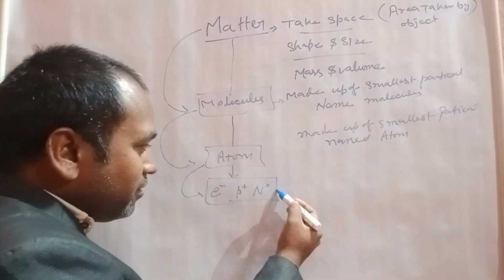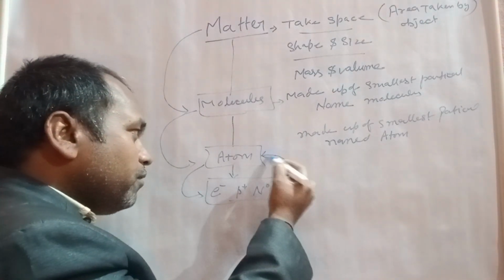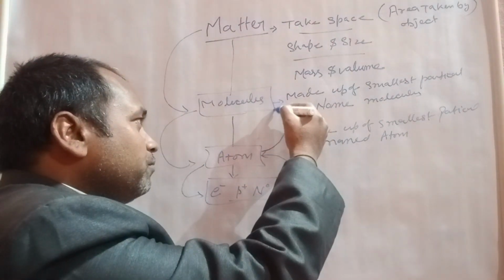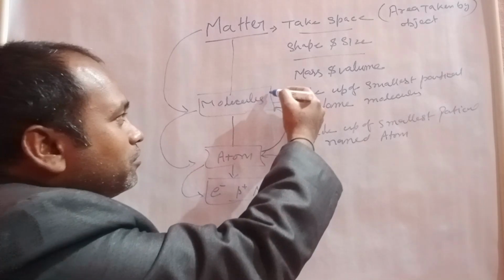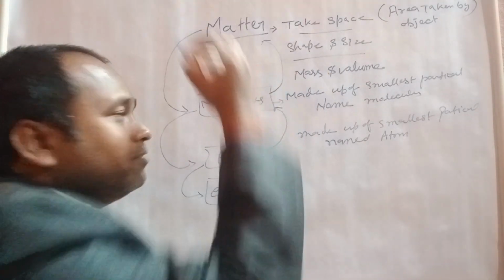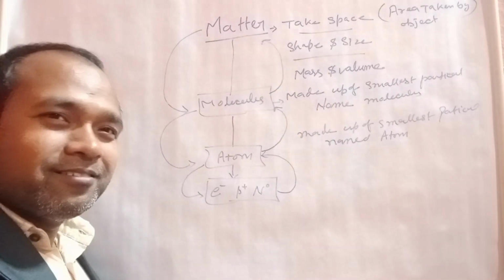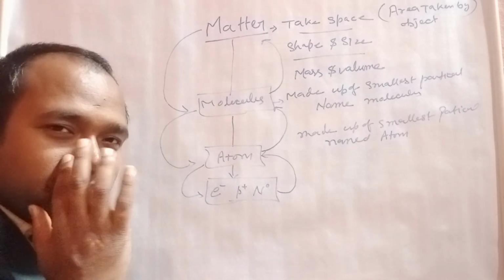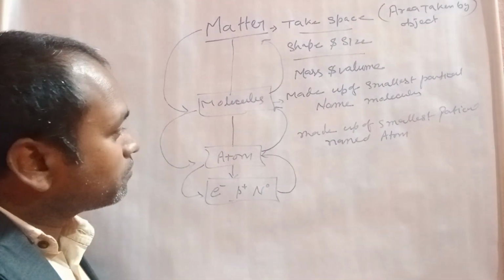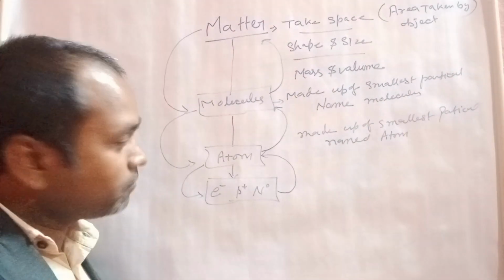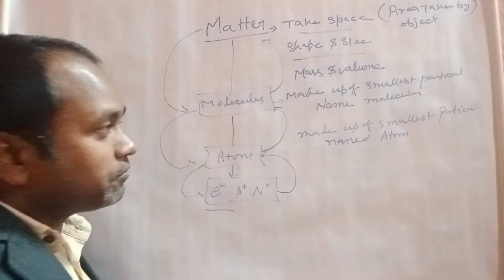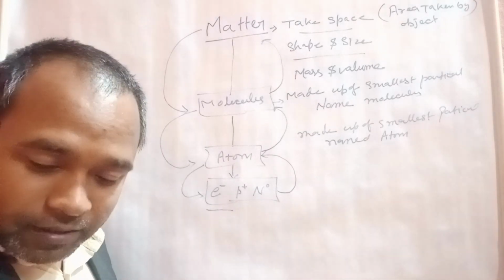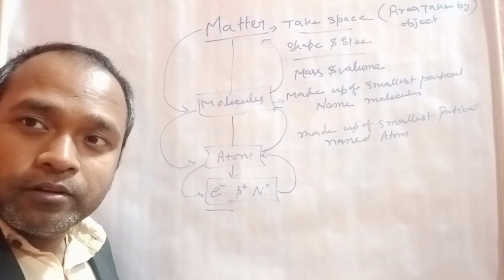In other words, electrons, protons, and neutrons form atoms, atoms combine to form molecules, and molecules form matter. That's the main point about matter: matter is made up of molecules.